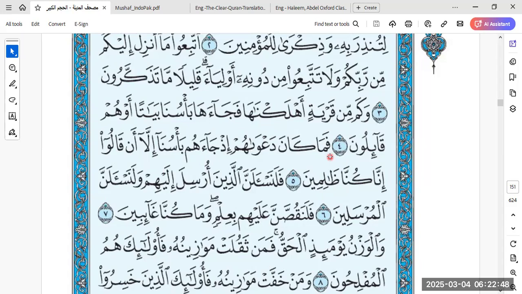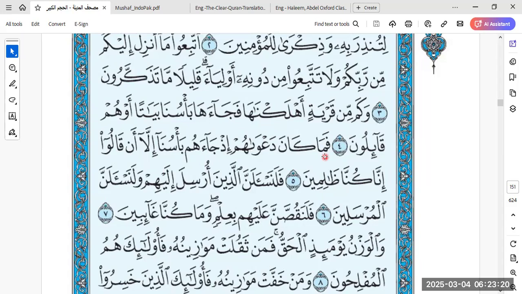Fa ma kana da'wahum. So this ma is what? When you apply ma on fi'l madi, that is the negation, right? You put ma plus madi. So how do you negate fi'l madi? With a ma. Ma kana. So this is ma an-nafiya, the ma of negation. We know that there are 10 types of ma. So when you have it with the fi'l madi, the past tense, that is a simple negation. So fa ma kana.